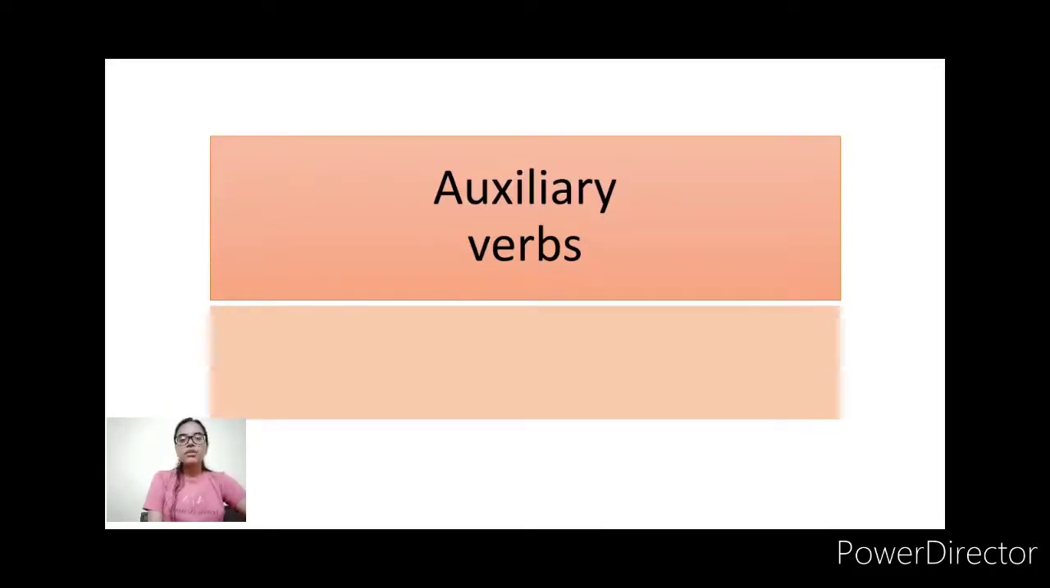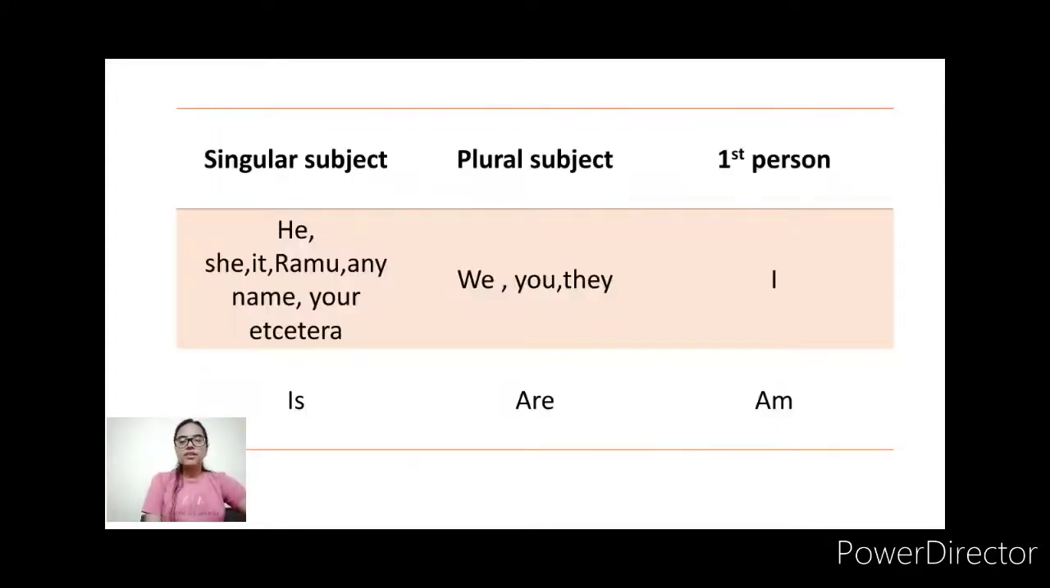Auxiliary verb is also known as supporting verb. There are a lot of auxiliary verbs, but today we are going to discuss is, am and are. Now let's proceed. As we all know, subjects are divided into two categories, singular and plural. According to it, we use auxiliary verbs.